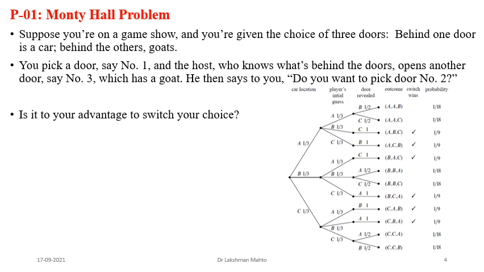I had already told you that if you try to find the probability of an event, you look inside the event at what the outcomes are. We know that the happening of one outcome definitely kills the happening of another outcome. So if you take any two outcomes, they are mutually exclusive. That's why addition of the probabilities of outcomes is permissible in order to calculate the probability of an event. So just sum up all these probabilities and you will get the probability of switching in order to win the car. What will be the probability of switching in order to win the car? That is the question. You can do it, all about this Monty Hall problem approach.